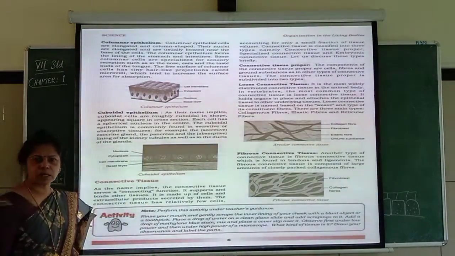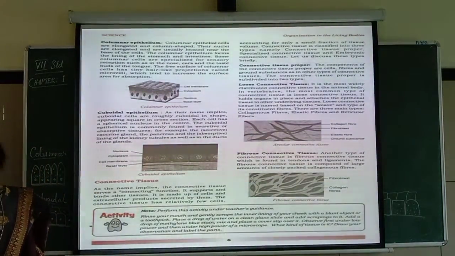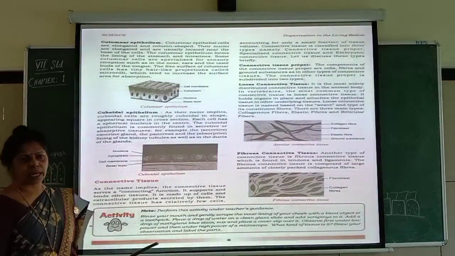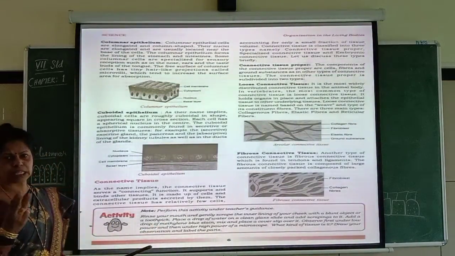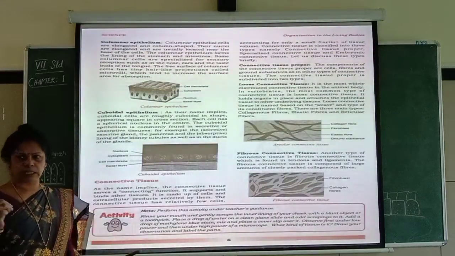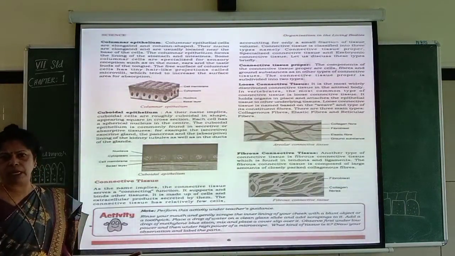Already you have come across the first type of tissue in animals. That is what we call epithelial tissue, isn't it? And under epithelial tissue, we have already learned three types of tissue. One is squamous epithelial tissue. Next is columnar epithelial tissue, and the other one is the cuboidal epithelial tissue.